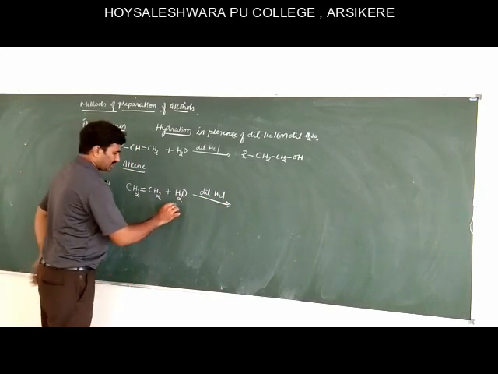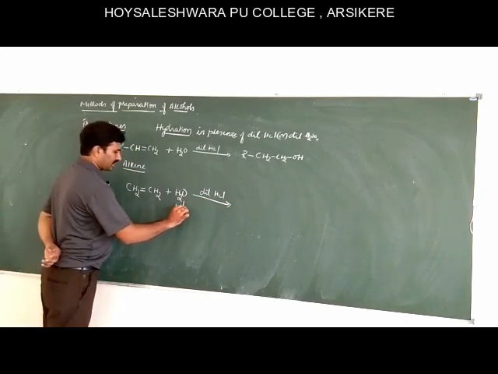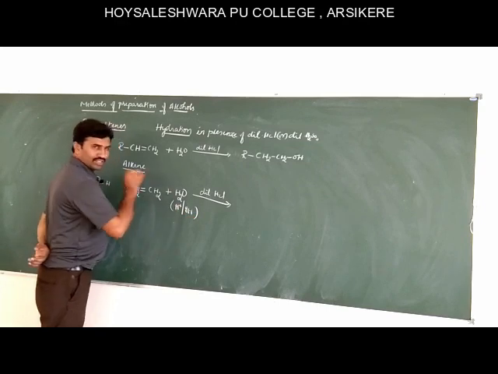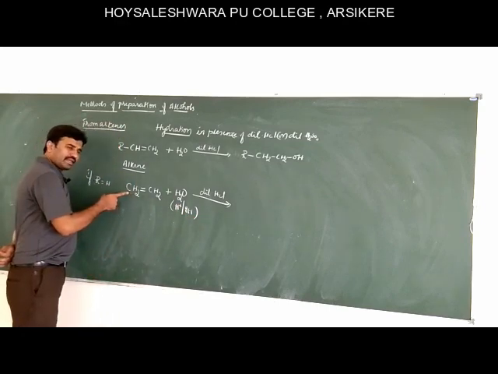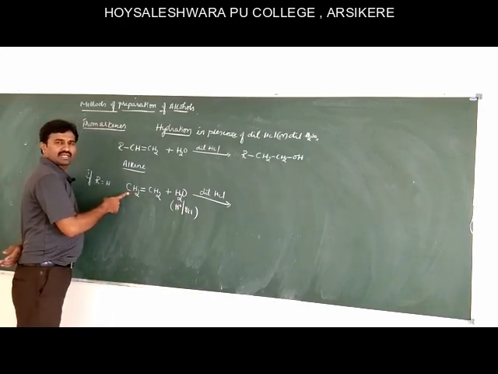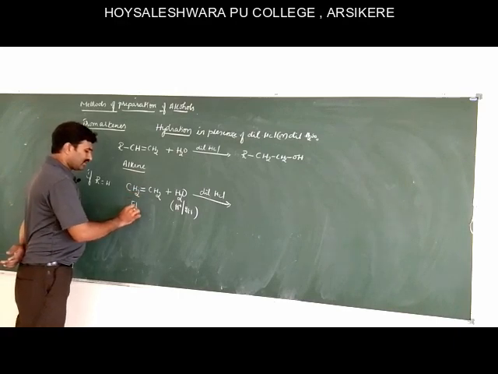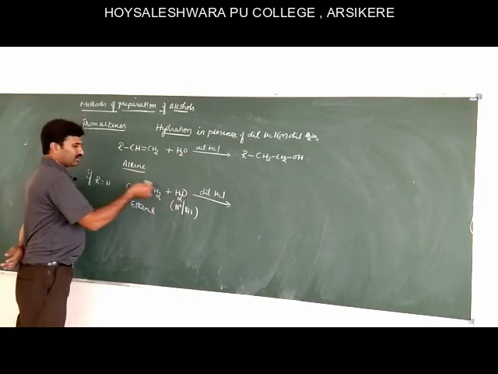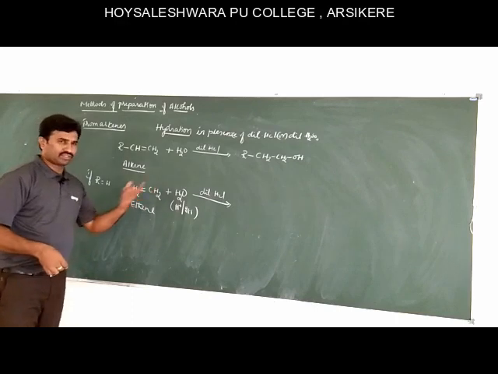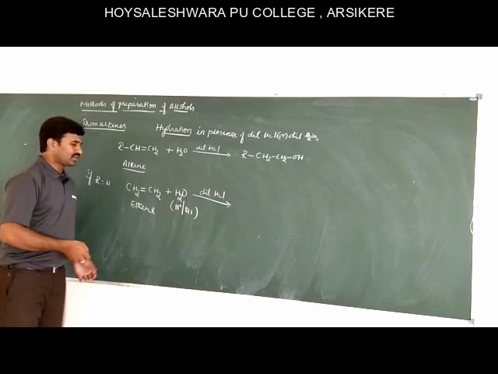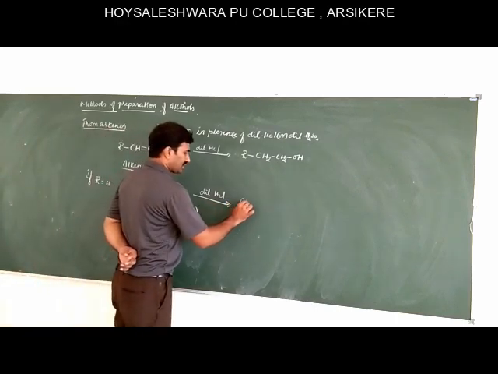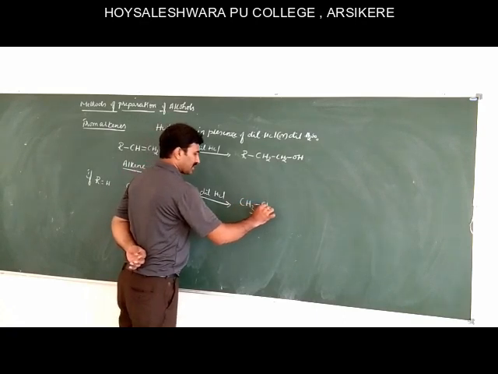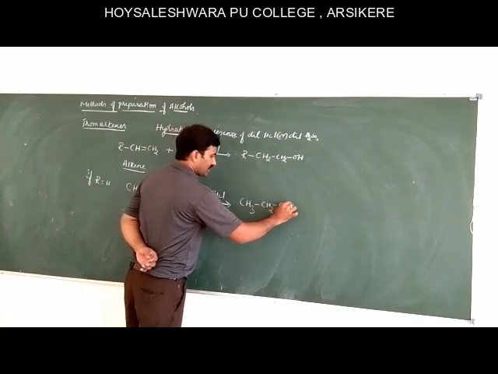Water contains a positive part and a negative part, H plus and OH minus. Ethene being a symmetrical alkene, there is no difference in addition. The positive part may add to any carbon atom, giving a single product, CH3CH2OH.